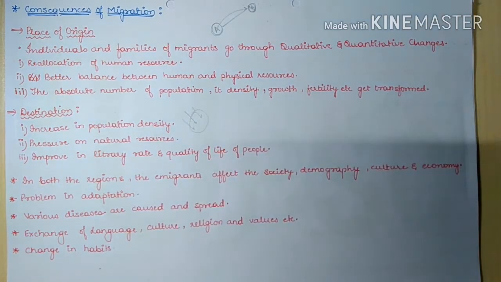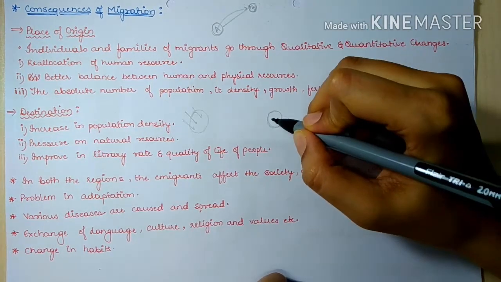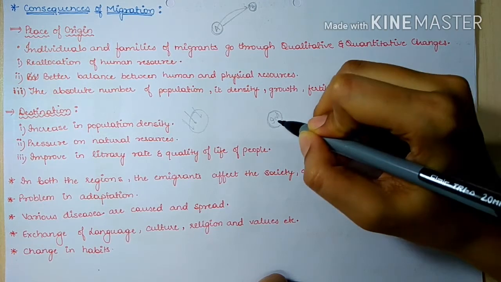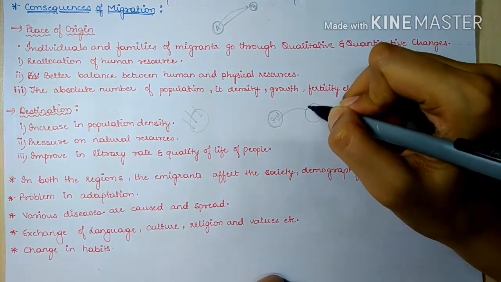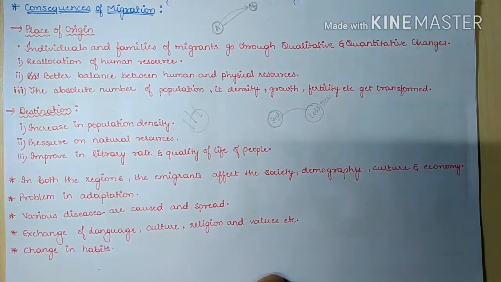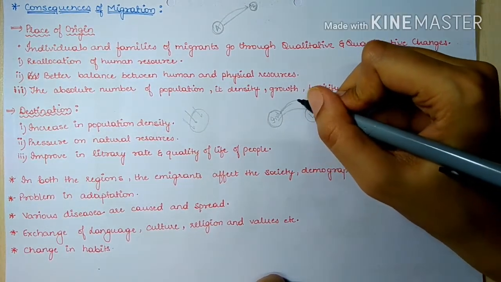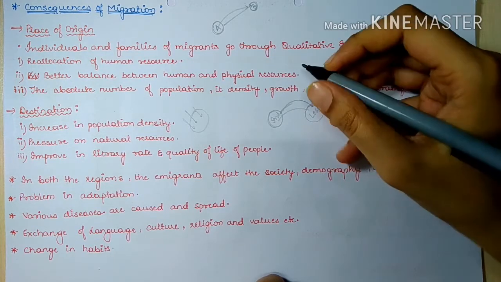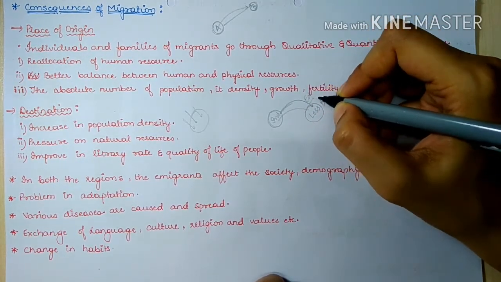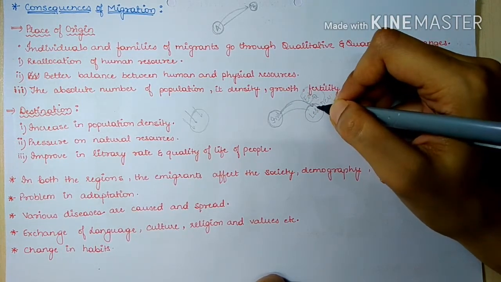Okay, next there will be improvement in the literacy rate and quality of life of people. See, sometimes what happens, from urban areas, like we have India, from here people are migrating to less developed areas or less developed countries. Okay, so this educated man who is migrating will take his education along with him, quality of life, living standard, etc. Everything he will take along with him.